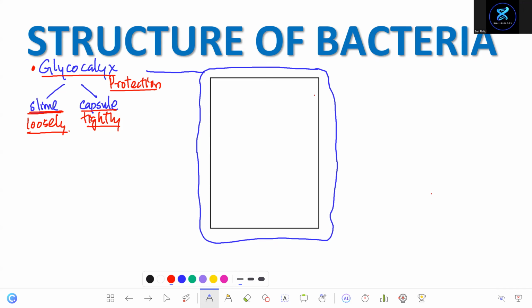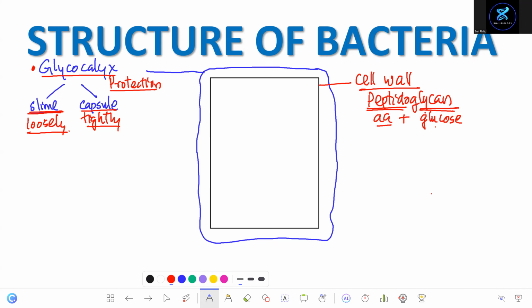Right, and the next layer is the cell wall. The cell wall is made up of a substance known as peptidoglycan. What is it? Peptidoglycan is a chemical. Peptide means amino acid. Glycan means glucose. When you learn the names, always try to break them up, simplify them, and memorize. Peptidoglycan is made up of a combination of amino acids and glucose.